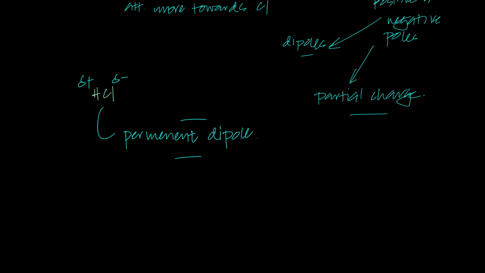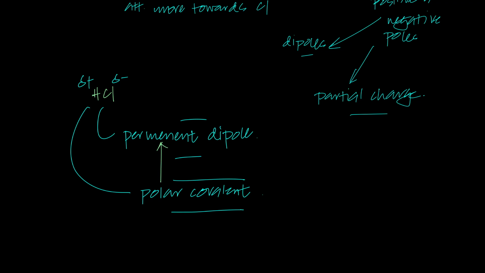And that is the reason why HCl is known as a polar covalent molecule. It's called polar covalent. You don't even have to write molecule. It is a molecule, but it's a polar covalent molecule. Why am I calling it a polar covalent molecule? I'm calling it polar because there's separation of charge. There is a permanent dipole. Why am I calling it covalent? Because there's covalent bonding. It's a covalent molecule. There's a covalent bond. And why am I calling it polar? Because there is a permanent dipole, which results in polarity, a separation of charge.